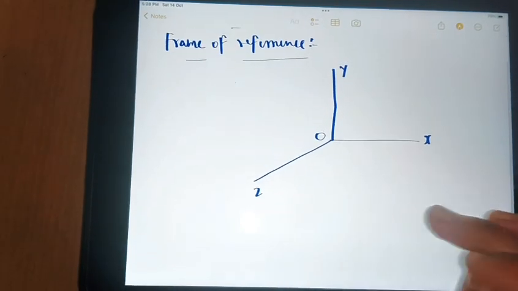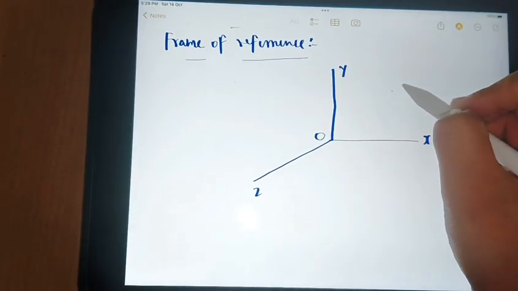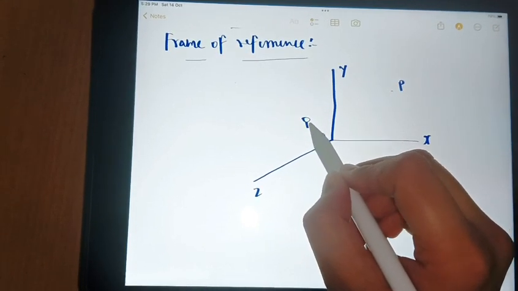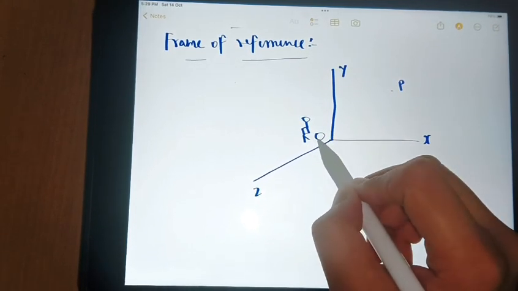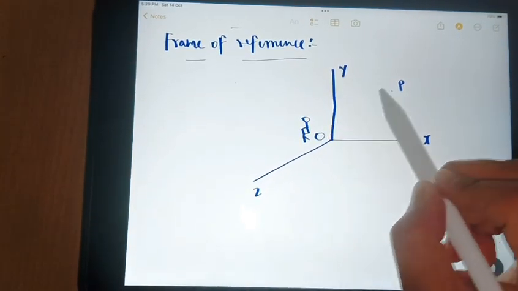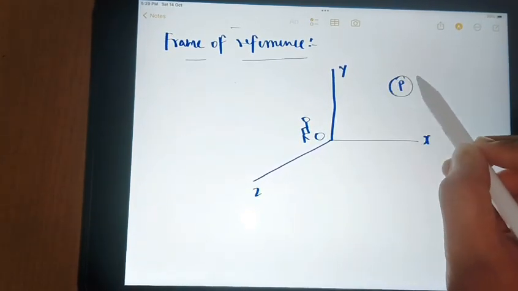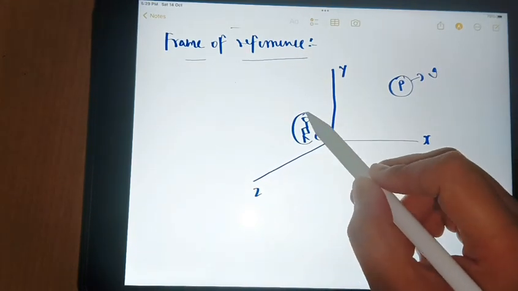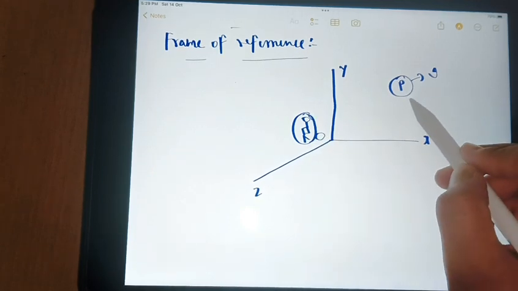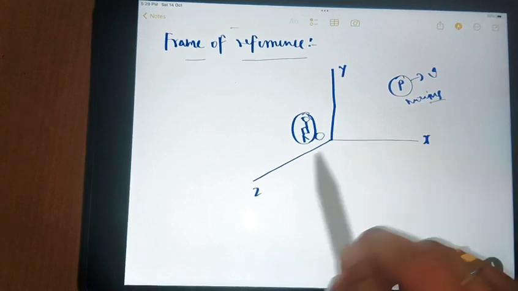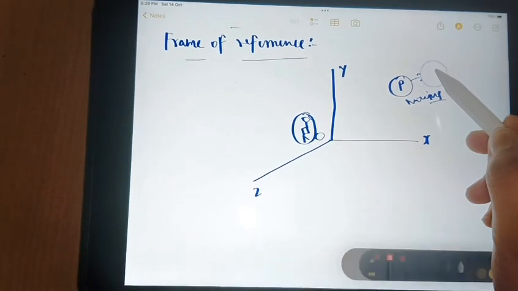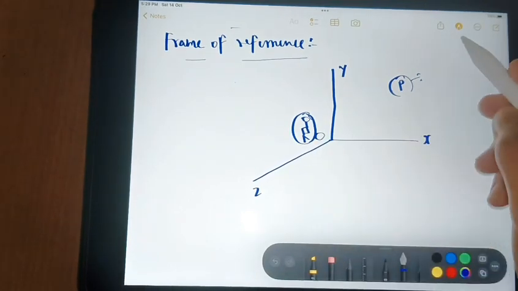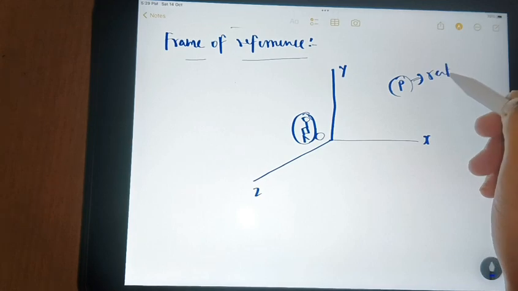Okay, so if we put a particle here and we put a person here, a person is standing on origin. If this particle is moving with v velocity, then what will this person see? This person will see that this particle is moving. And if this particle is not moving, then what will this person see? This person will see this particle is at rest.